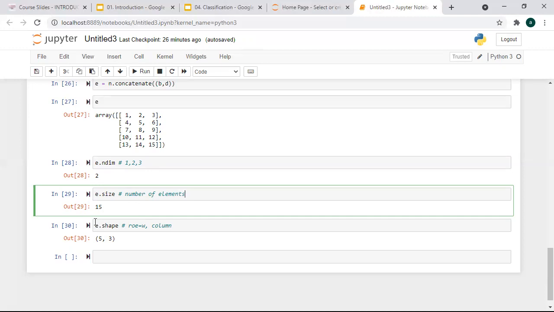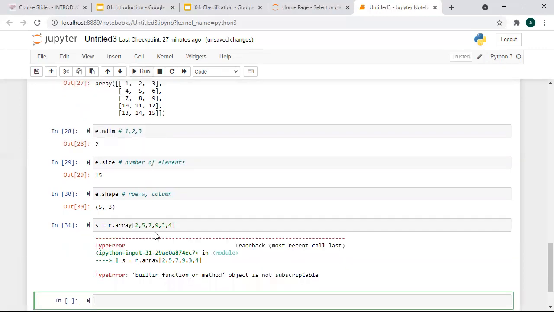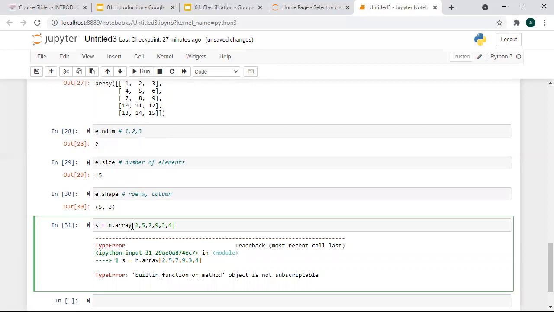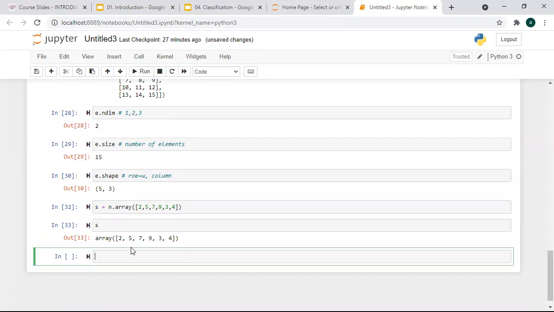Similarly, there is one more function that most of the time they ask. Let me create an array with np dot array. Okay, so this is my array. Sorry, I forgot to add a parenthesis. So this is my array. Let me run this, and you can see that it's 1 dimension, right?